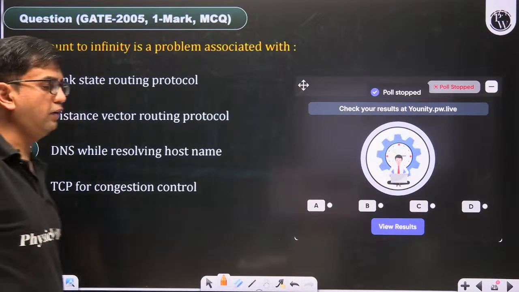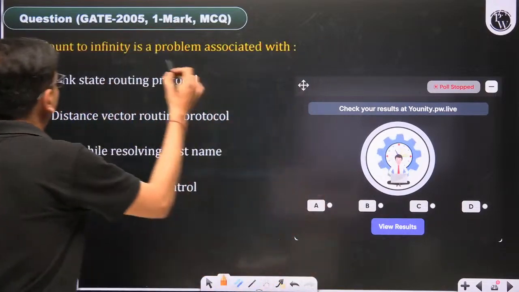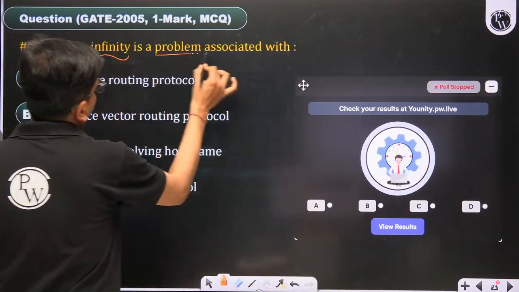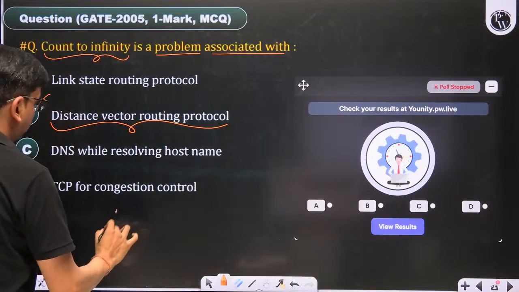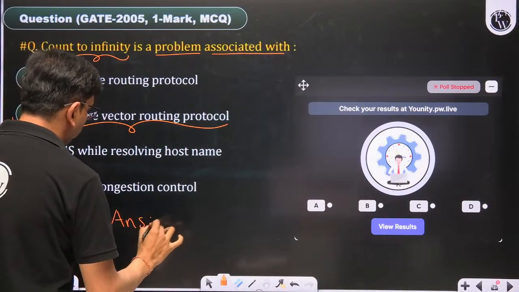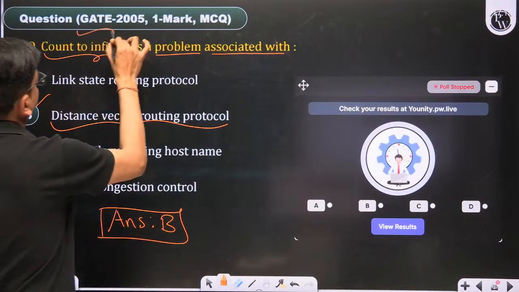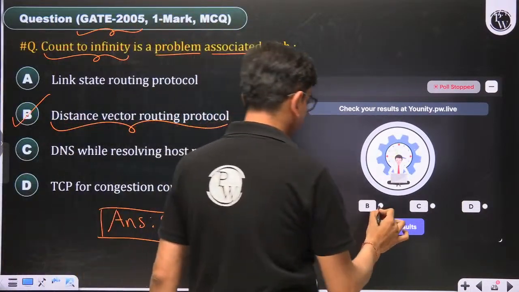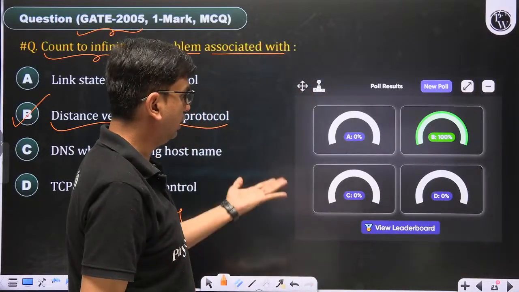Everyone knows that count to infinity is a problem which is only associated with distance vector routing. The correct answer of this question is B. Very easy question, 1 mark, asked in 2005 IIT Bombay. B. All are giving the correct answer.